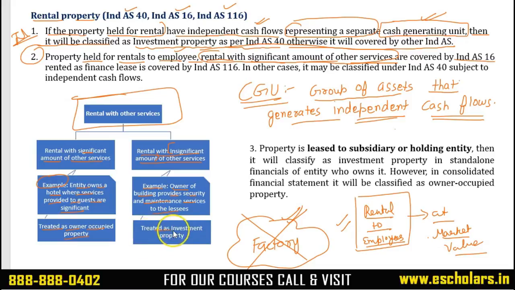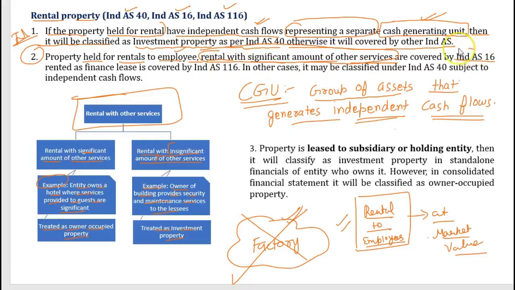So here you can classify it as investment property. If the rental comes with a significant amount of other services, it will be covered by IND AS 16, not by IND AS 40. Now, how to understand whether the particular services provided by the entity in respect of land or building or both are significant or insignificant?